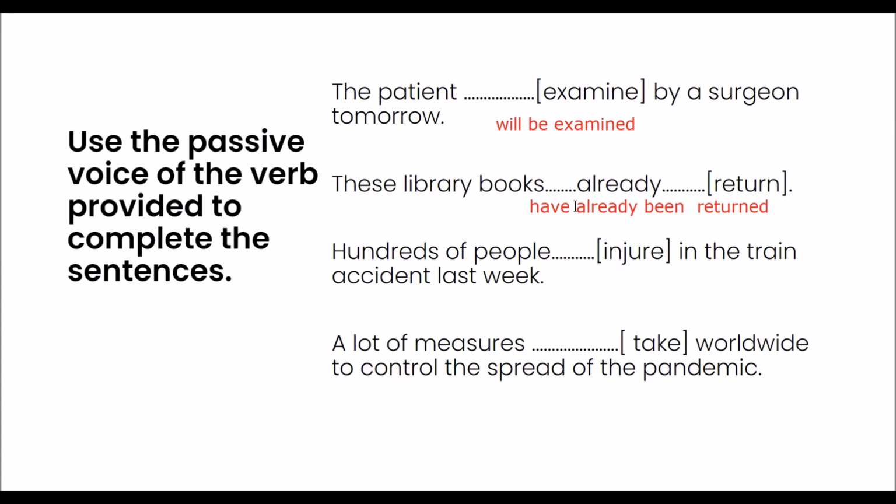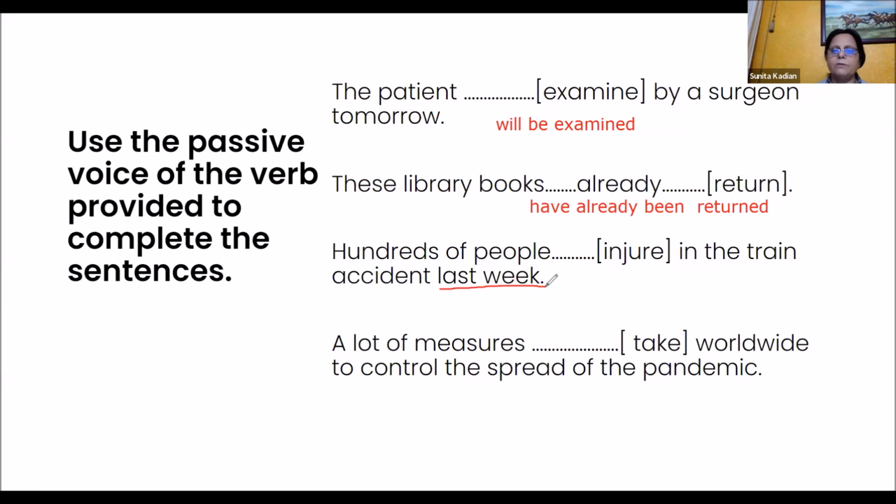Hundreds of people have been injured in the train accident last week. Okay, when we have a definite time, last week, this is a definite time. So when you have a definite time, you use simple past tense. Were injured. Correct. Very good. Were injured.